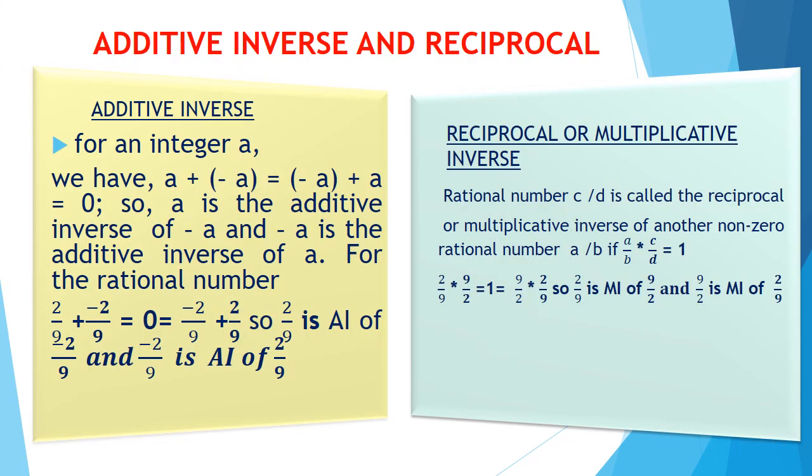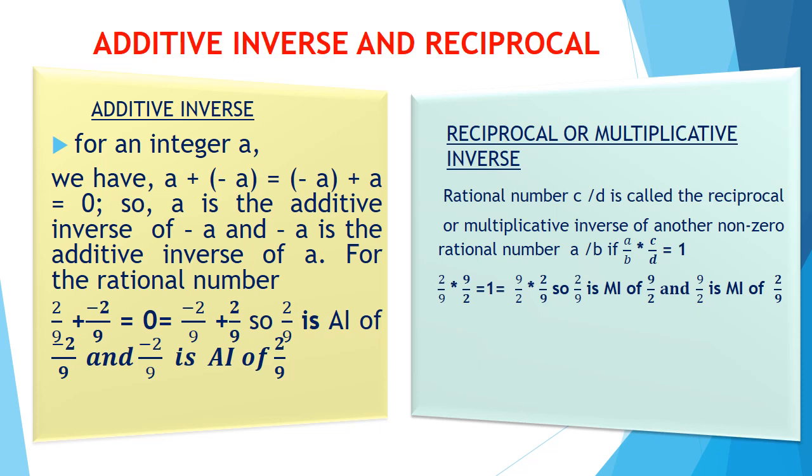Now, let us see the concept of additive inverse and reciprocal. Additive inverse. Let us consider 2 rational numbers, A and B. If on adding A and B, you get 0, then A is the additive inverse of B and B is the additive inverse of A. The simple method of finding additive inverse is just change the sign of the numerator.